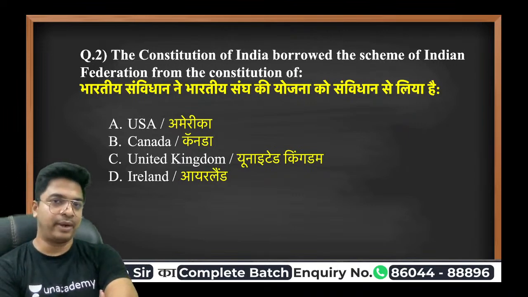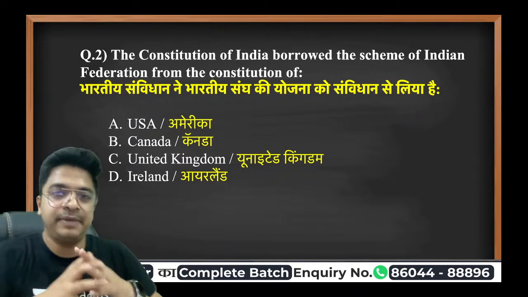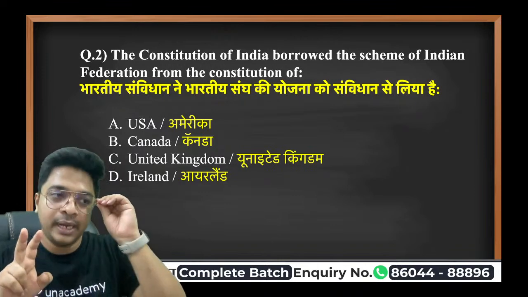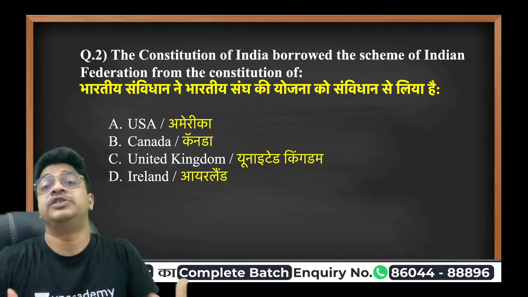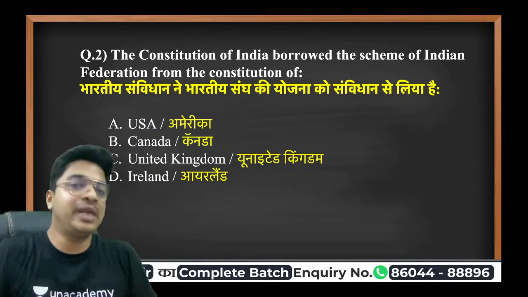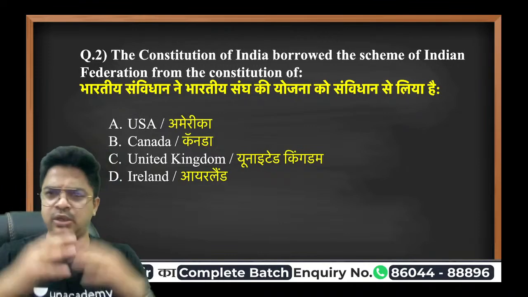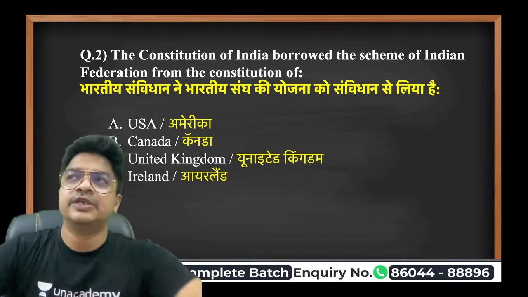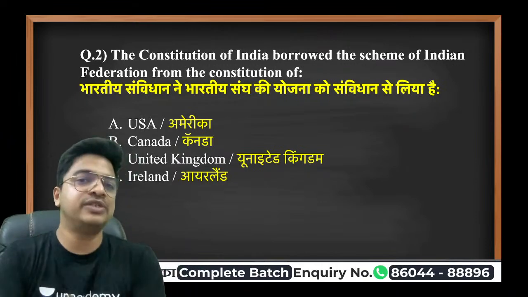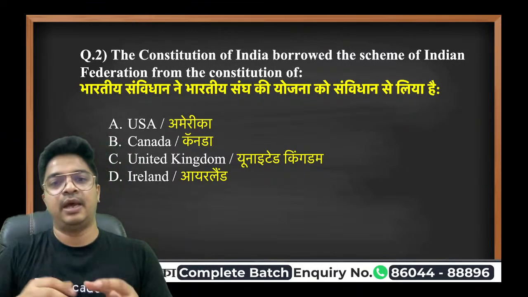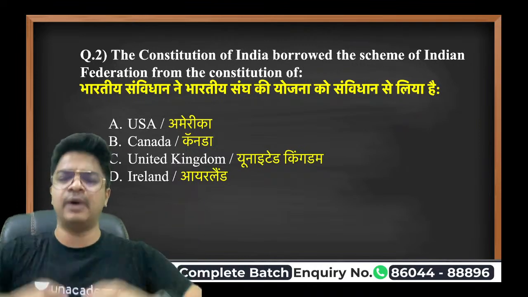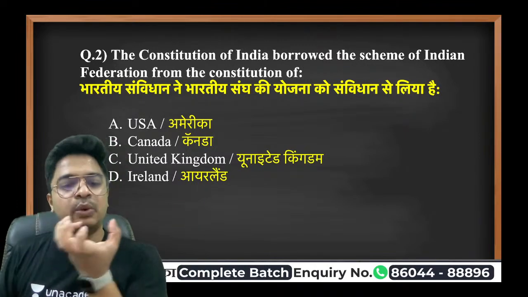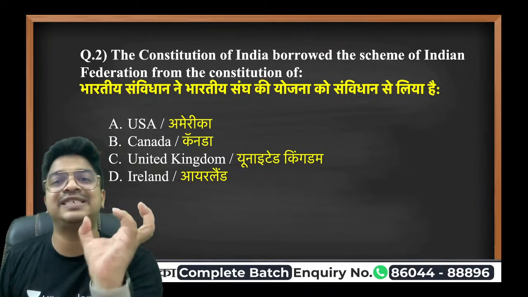Now, try to understand. Federation means there are two kinds of constitution, one is a unitary constitution, the other is a federal constitution. Now, what is a unitary constitution? Or for that matter, what is a federal constitution? In a unitary constitution, the entire power is confined in one single place, which is called the central government.